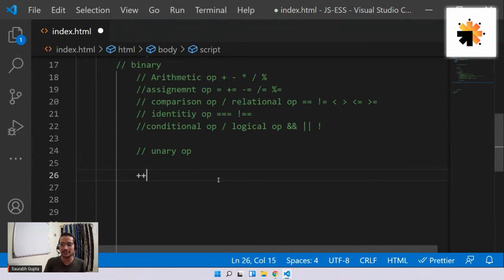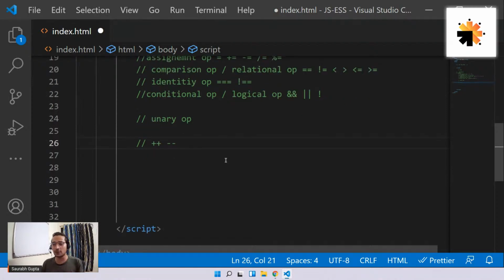You have plus plus, which is considered an increment operator, and minus minus, which is considered a decrement operator. Plus plus is used to increment any variable by one. It adds one to any variable. Minus minus decreases one from any variable.